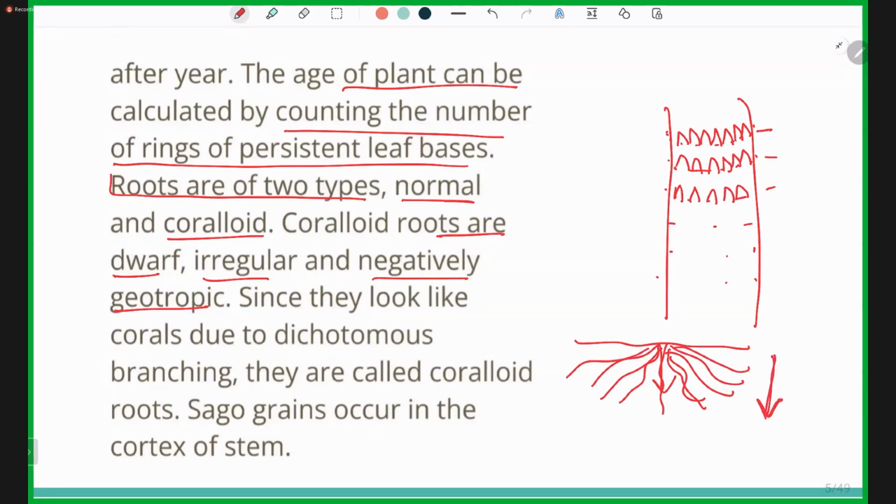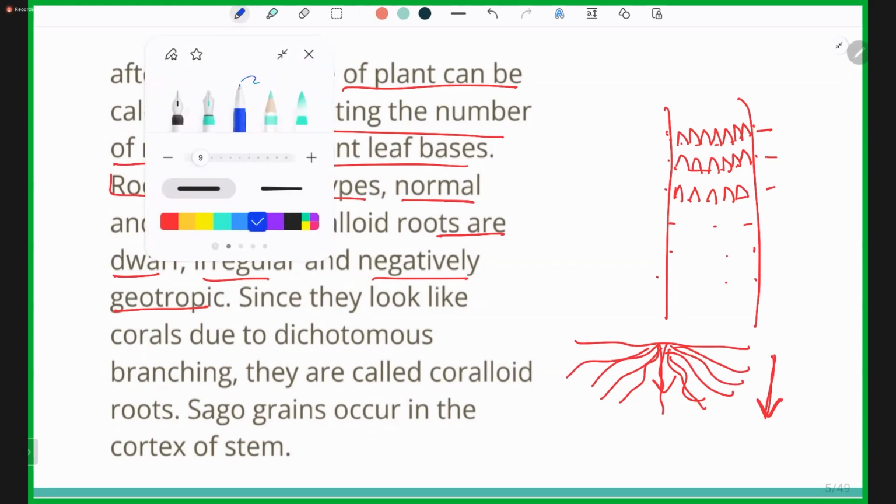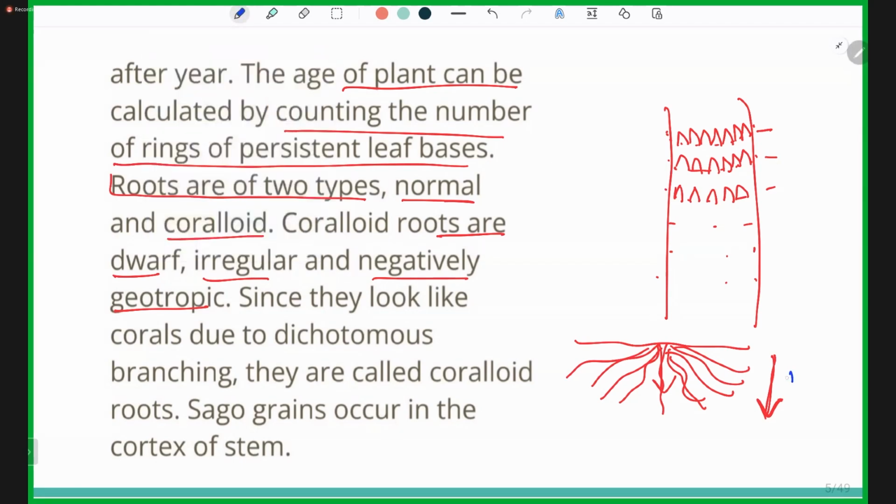But if a root starts growing from the soil towards the atmosphere, like this, it will be termed as negatively geotropic.